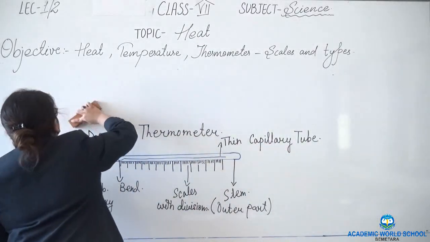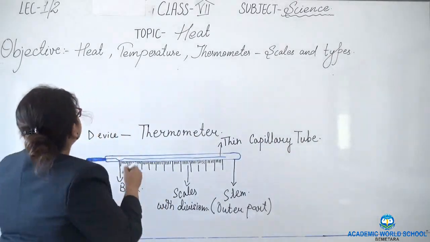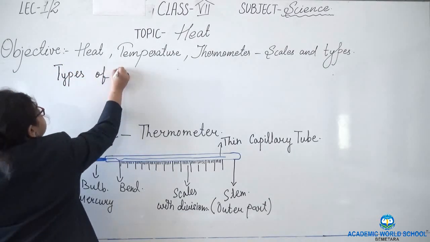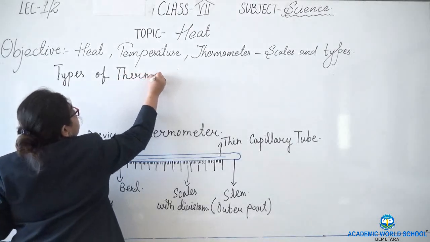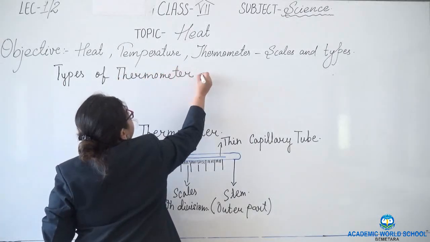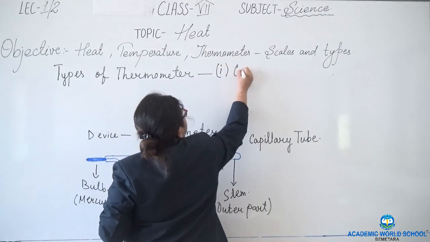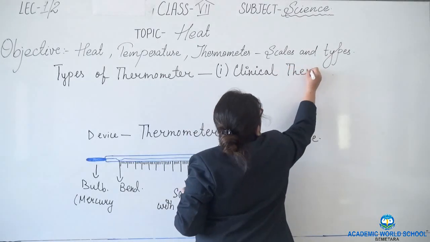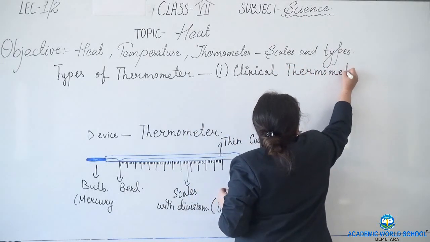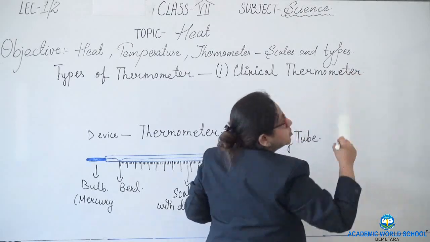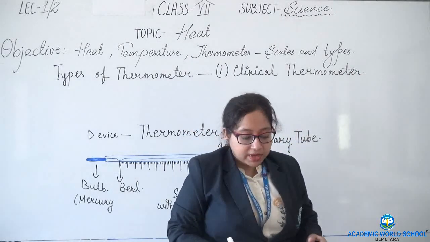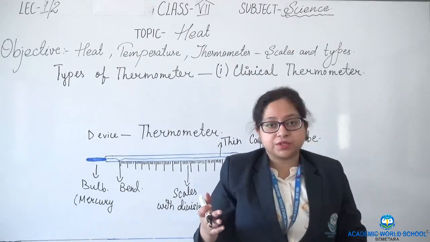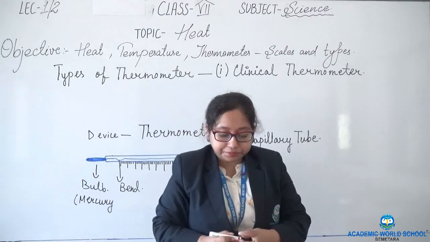First is the clinical thermometer. What do we mean by clinical thermometer? It is also known as the doctor's thermometer, which is used at a clinic. Usually we use this clinical thermometer to measure our body temperature.